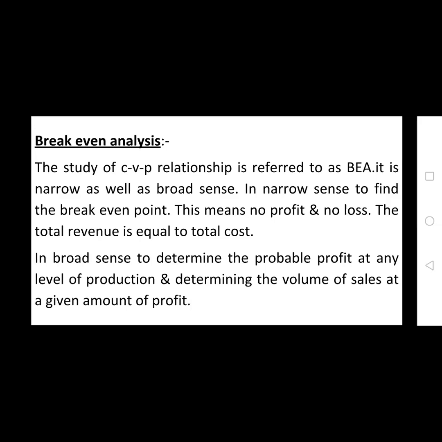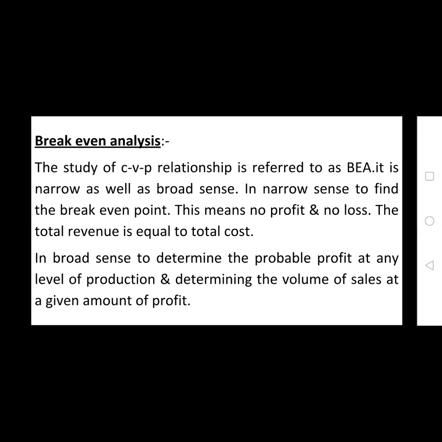But without loss and without profit, there is a chance that the company is waiting for opportunities. The company is waiting for the opportunity because there is no loss to the company by running the organization or by producing the output. So there is a chance for the company to wait for opportunities in the market, maybe 3 years or after 4 years. If the opportunity is available, it will automatically gain more and more profits.